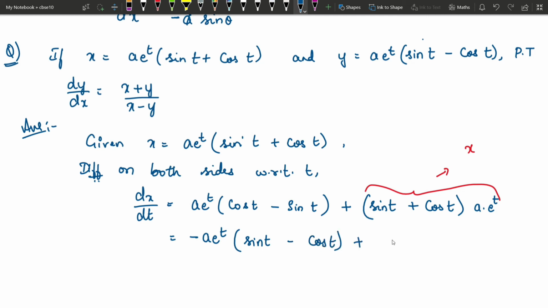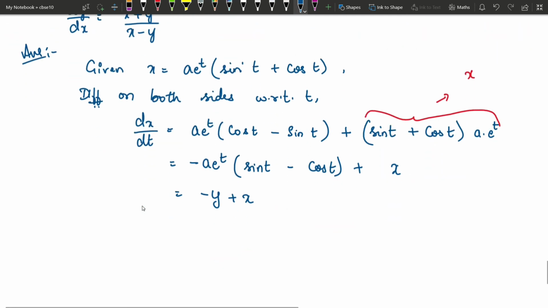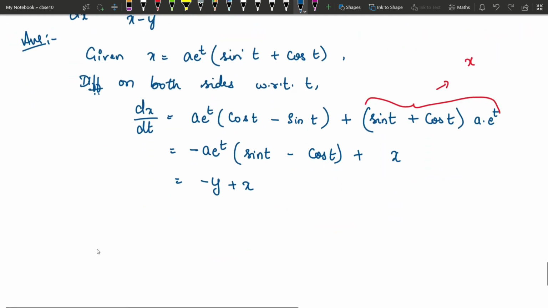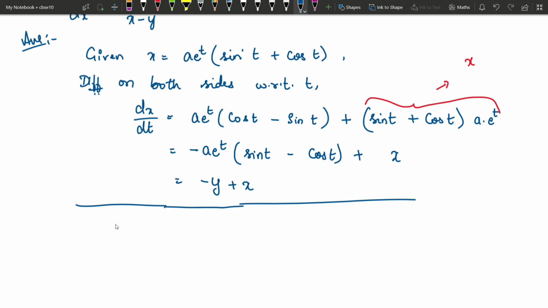And this is anyway what we have written as x. Now you see a into e power t into sin t minus cos t is nothing but y. So you're going to get minus y plus x. So that is dx by dt. So this is how we have differentiated x. Now let us differentiate y.